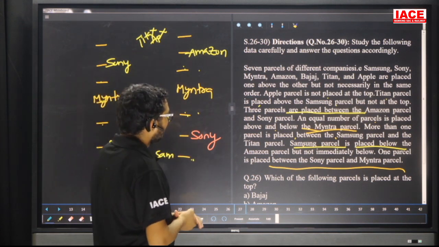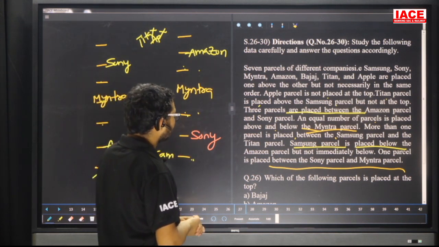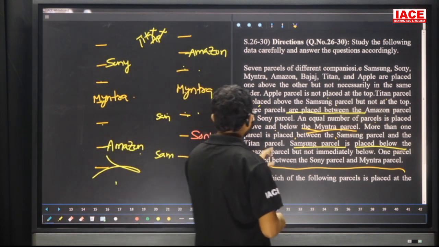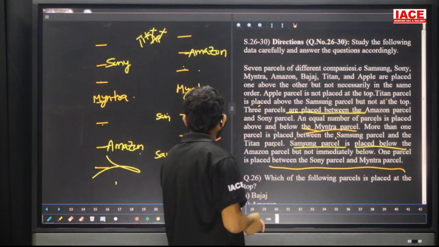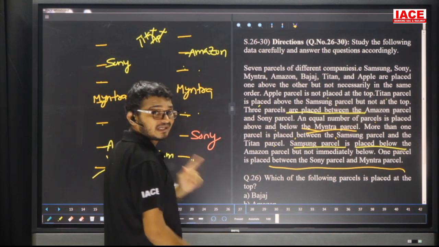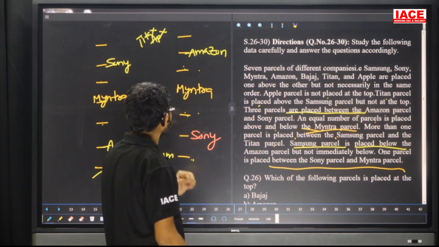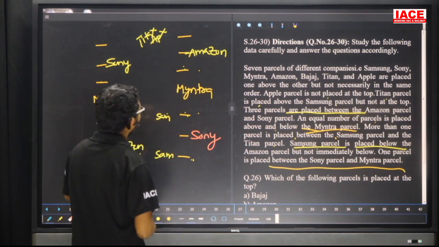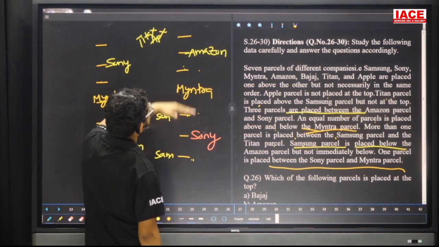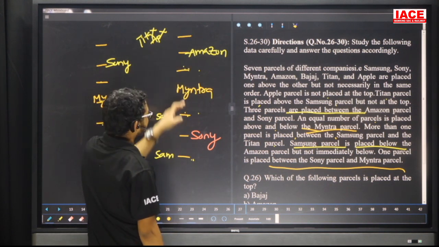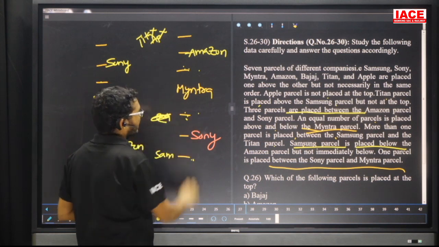Next, more than one parcel is placed between Samsung and Titan. That means minimum we are having two parcels between them. If Samsung is here and Titan is above, only one parcel is between them, but our requirement is more than one.